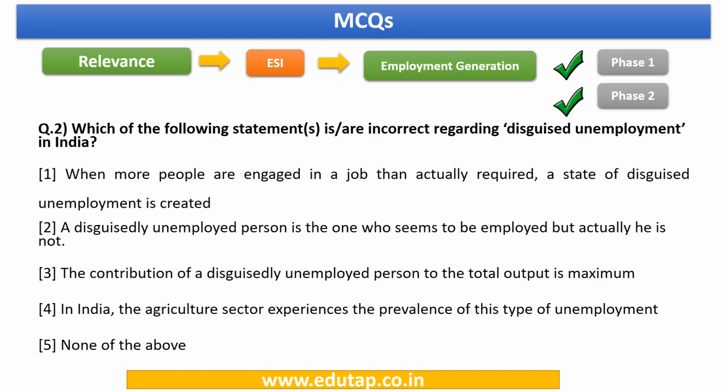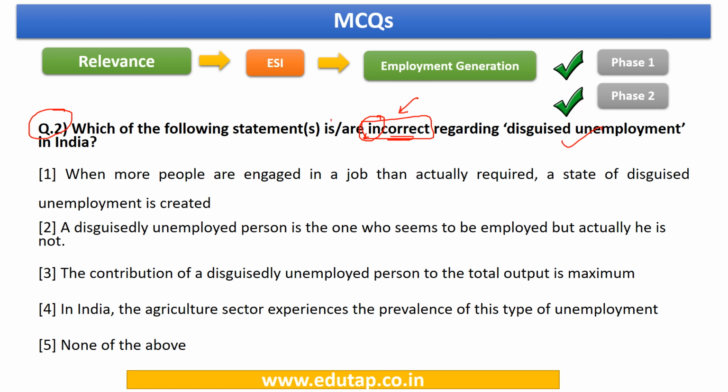Next, let us go to question number 2. So this question says, which of the following statements is or are incorrect regarding disguised unemployment in India? So first thing, friends, just a small thing here, that whenever you have a look at the question, kindly make note of whether they are asking the incorrect statement or the correct statement. Sometimes just because of your negligence, you can go wrong with the answer if you are in a hurry to read the question. Okay, so the first thing, mark this particular point out here.